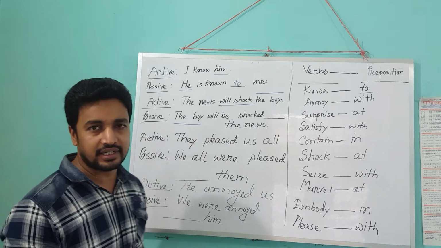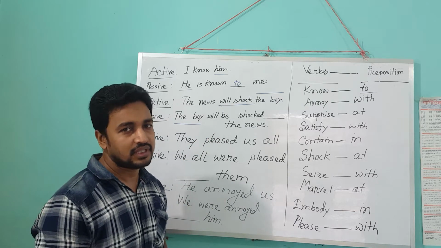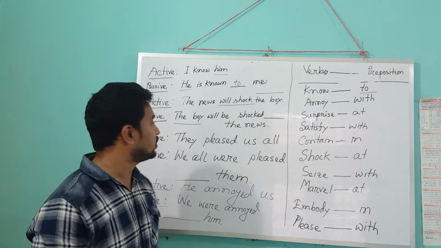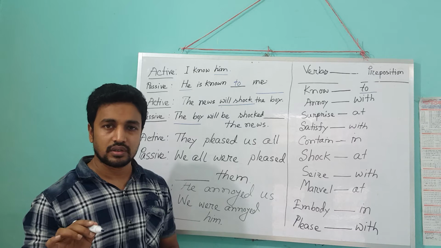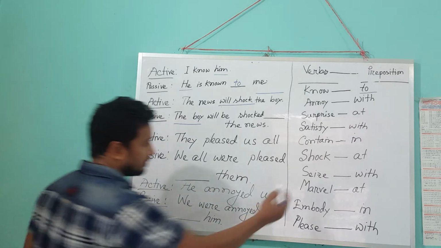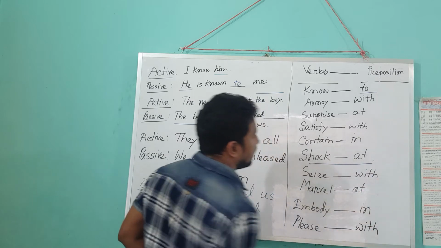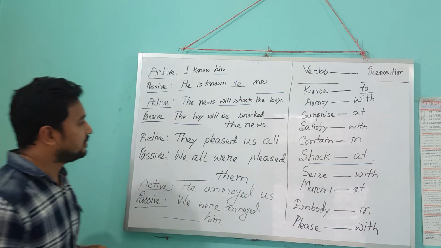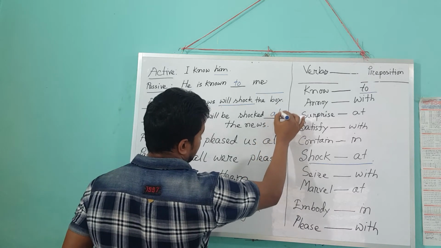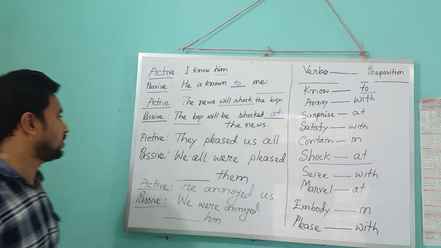If we write by as usual, we'll get zero, because shock takes at as a preposition. So we'll write "shocked at."